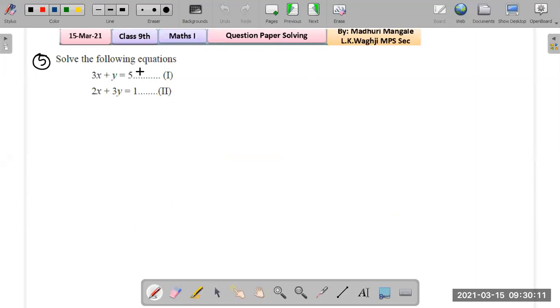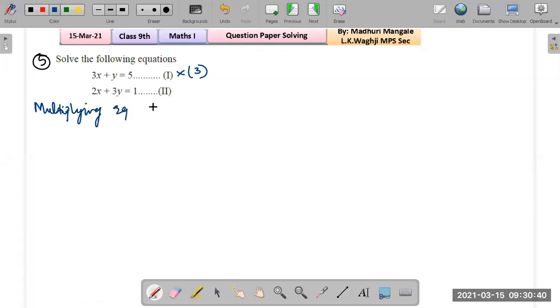Solve the following equations. Now, how do we begin with this? We either make the y term same or the x term same. In this case, what can be made same easily? That is 3. So we multiply the first equation with 3. And then we subtract equation 2 from equation 3. So write out the step like this nicely.